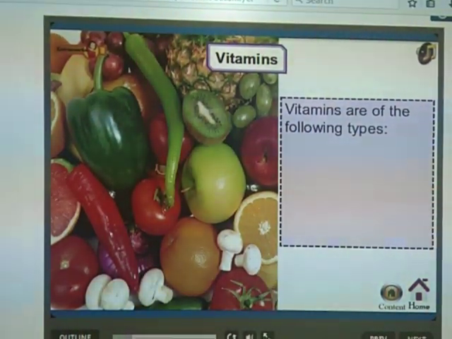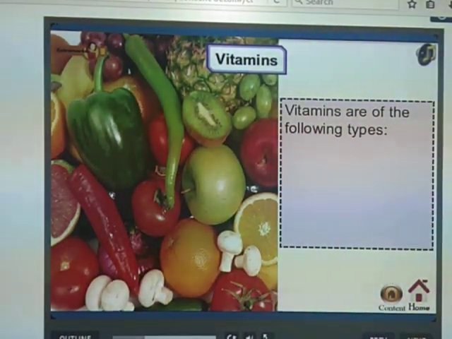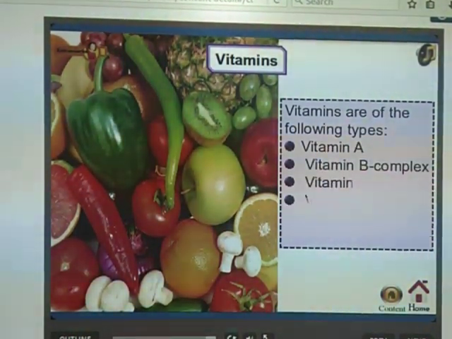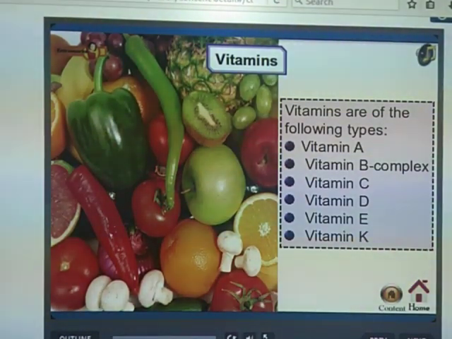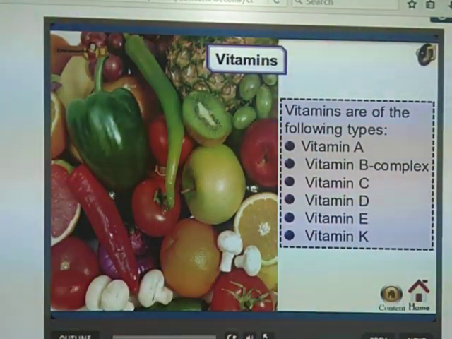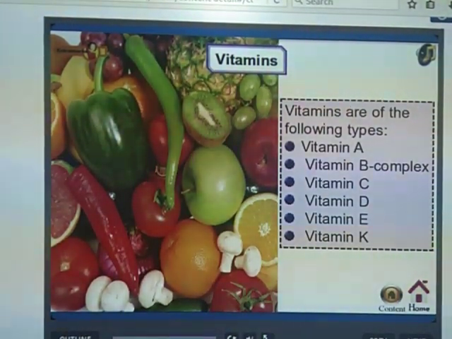Next is the most important nutrient, that is vitamins. So what are these vitamins? These are present in our food in very little amount. There are different types of vitamins.